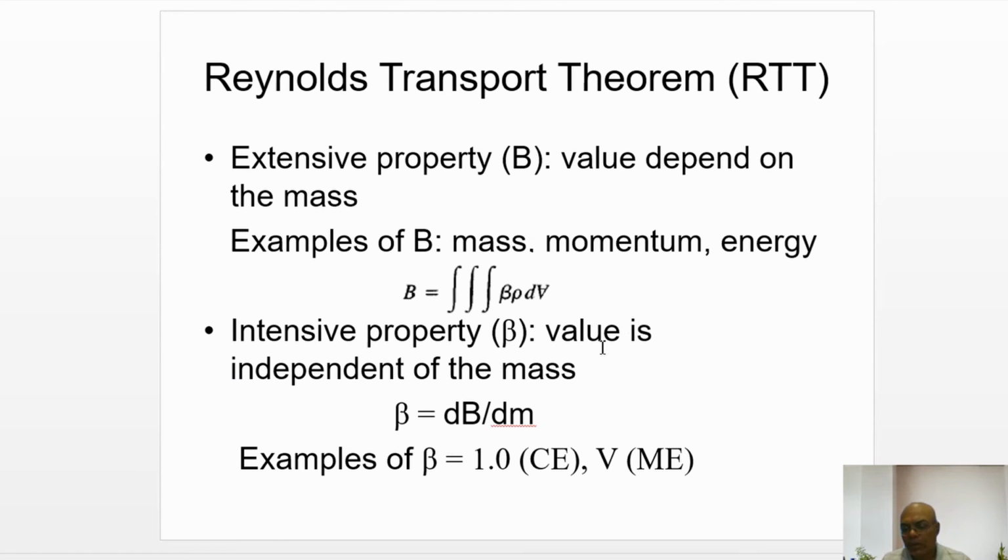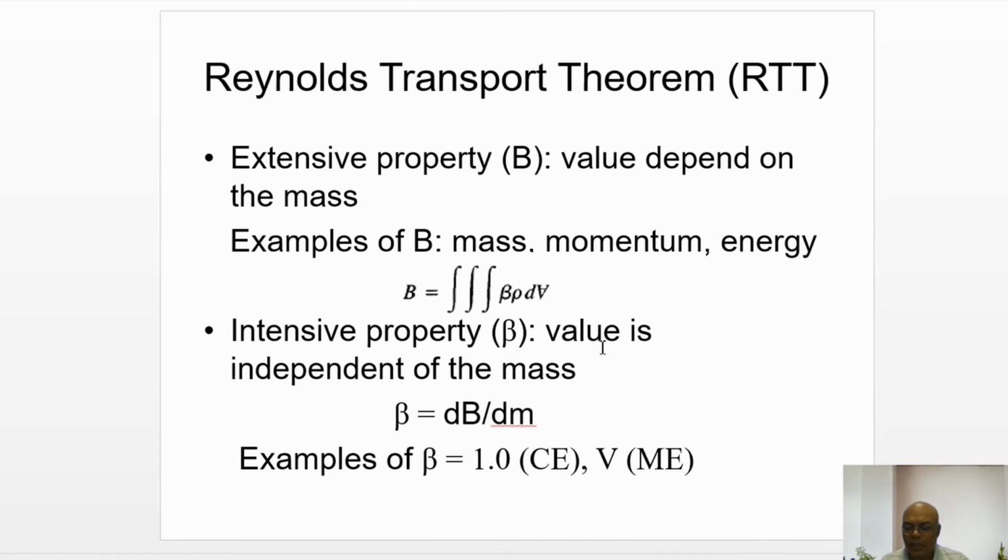So there are two: a system and a control volume. Capital B is an extensive property of the system, whereas beta is a property of the control volume.